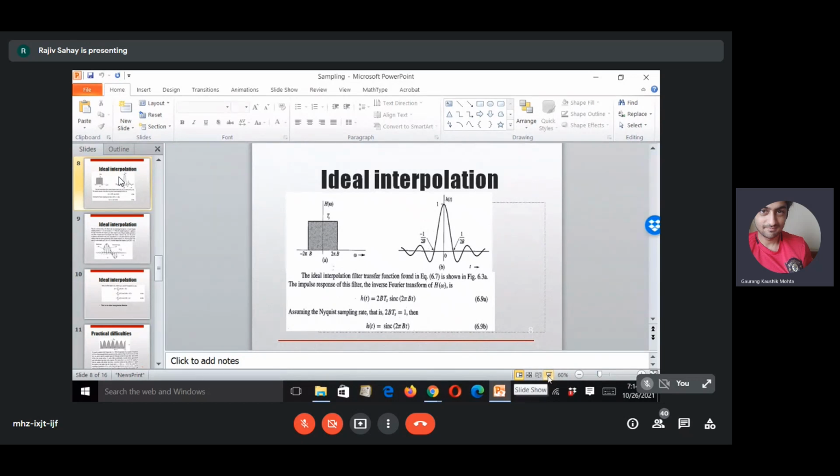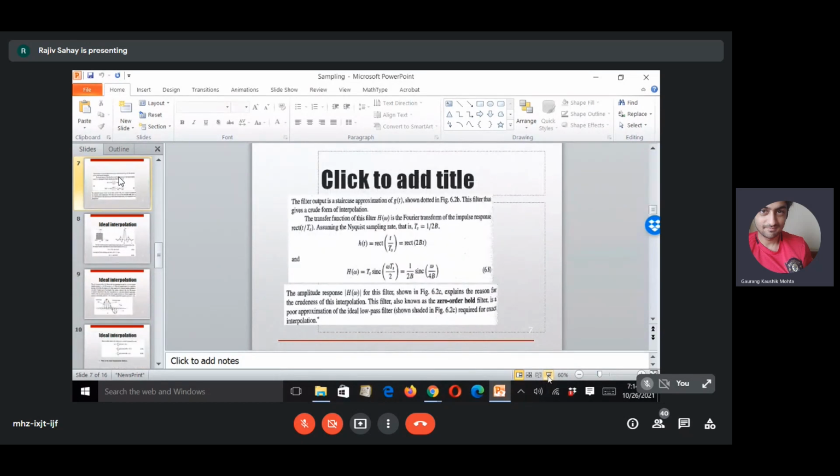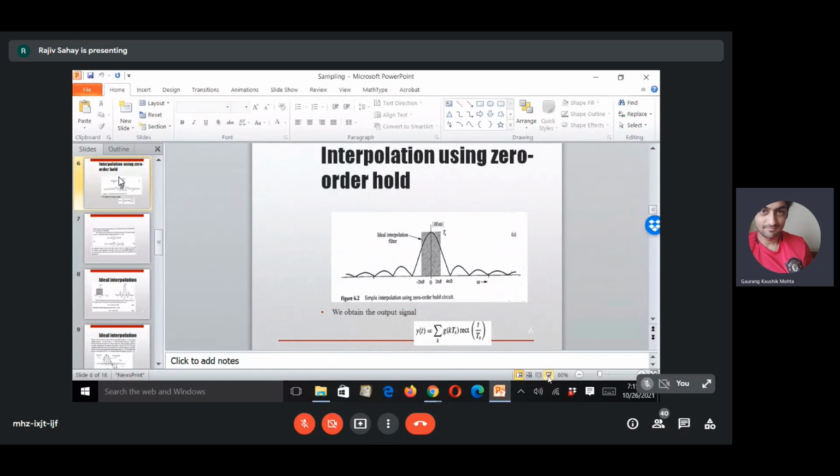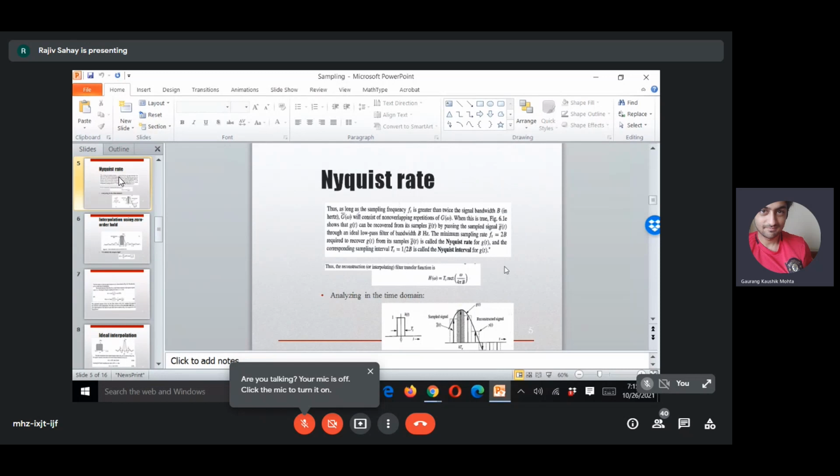We have shown earlier that if you use zero order hold, you will land up with an interpolation signal which is a sinc function, which is not proper. You need the ideal interpolation filter. In the frequency domain, you land up with something like this, which is going to give you a poor reconstruction of the original signal.